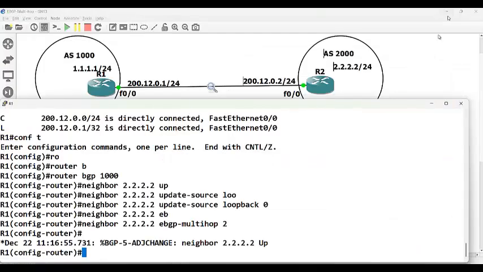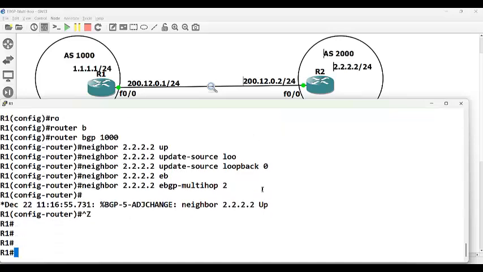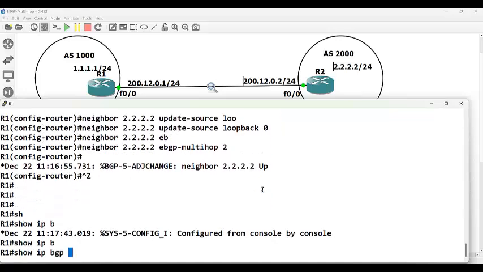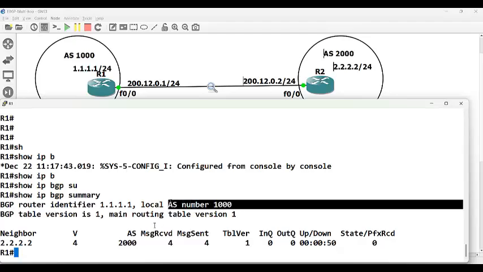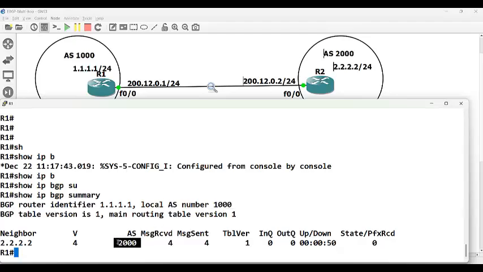Alright, so we have formed a neighbor. Let's verify here. Show IP BGP summary. You can see the neighbor is up for the last 50 seconds. The local AS number is 1000. The neighbor's AS is 2000. This makes this router realize that this is an eBGP neighbor. Right? Fine. Now, what is next? Let's go back to our presentation.